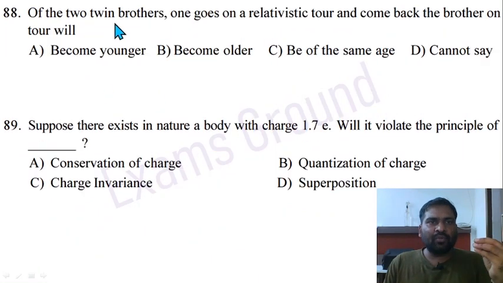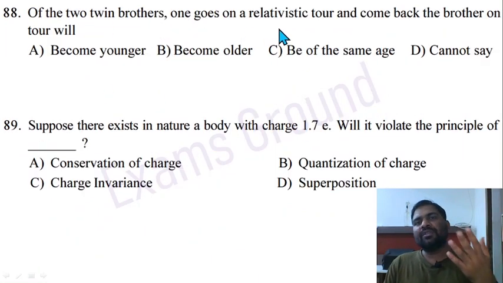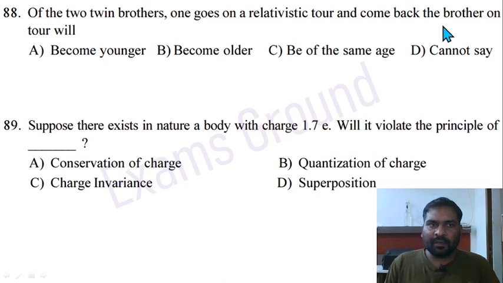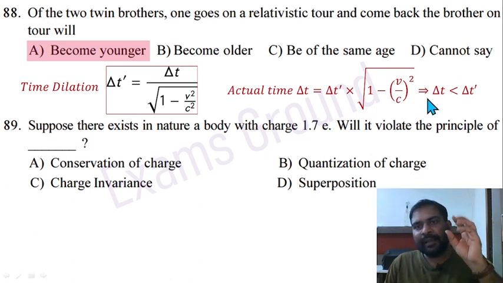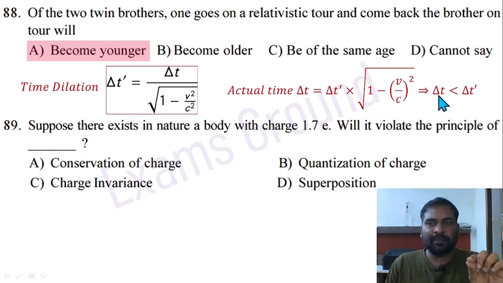Question 88. Of the two twin brothers, one goes on a relativistic tour and comes back. The brother on tour will be. So there is time dilation when moving with particular relativistic speed, delta t prime equal to delta t by square root of 1 minus v square by c square. So actual time delta t is going to be less. So delta t prime is greater and delta t is less. So whatever time he spends and comes back, actually it will be less with respect to this. That means it looks like younger.